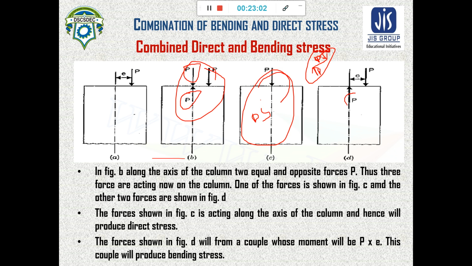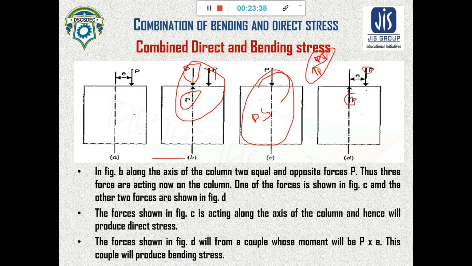And another set of forces, that is this P and this P, these two forces are equal and opposite in direction, and they have a distance of e. So that means a couple will be generated due to these two forces, and the moment of this couple will be P into e.